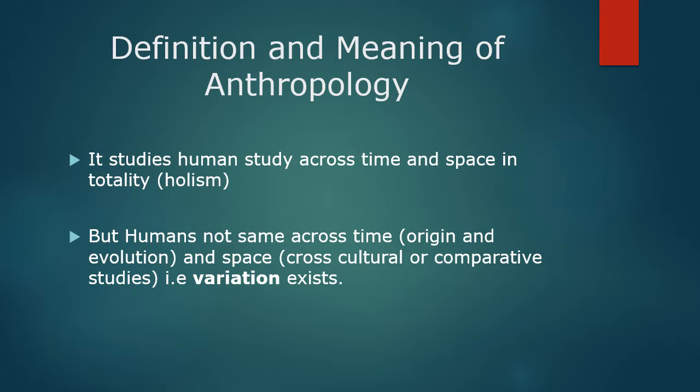Earlier we were not bipedal. We had smaller brains. We were arboreal, but now these traits have changed. So humans have evolved over time. Also, in space, there are a lot of differences, as we see due to differences in environment. In the equatorial region, Negroid elements are visible in the races. In the polar regions, there is a higher frequency of Caucasoid racial elements. That is, there is leptorrhine nose, long stature, short and thick stature, and these elements. So there is a lot of variation that exists across space.